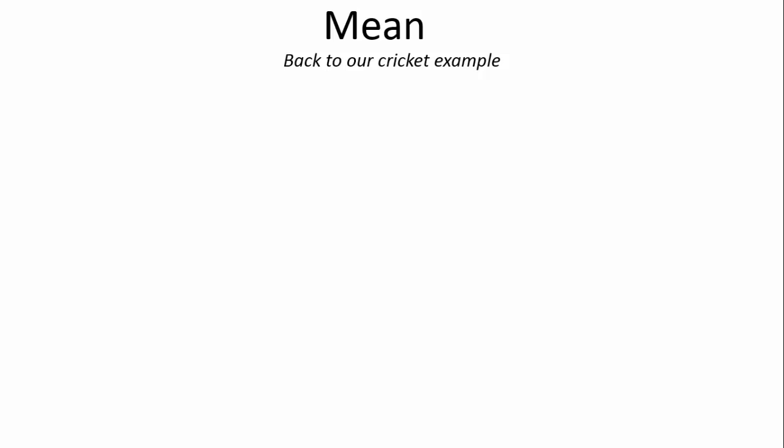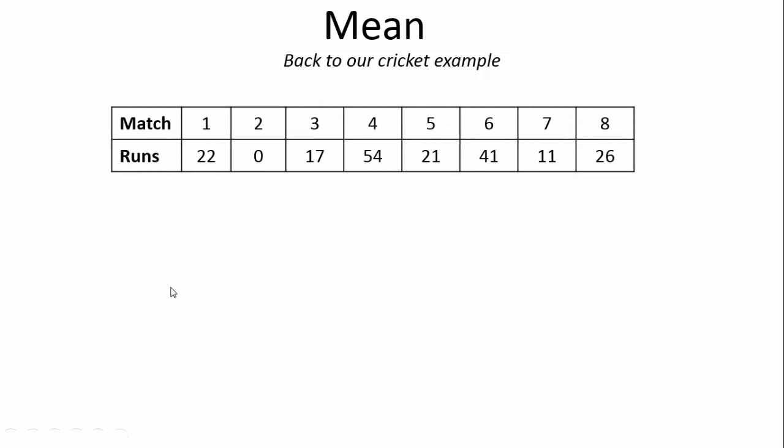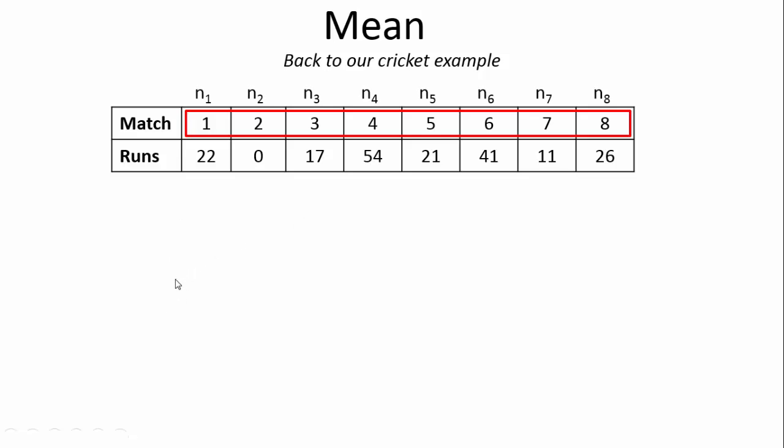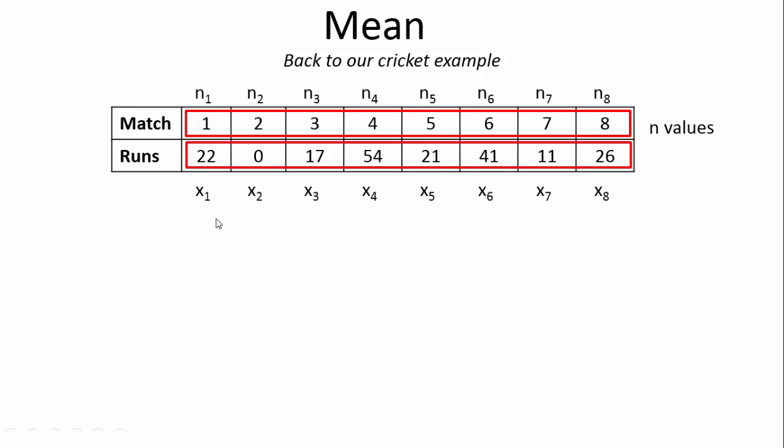Okay, let's go back to our cricket example. So you've got your match, you've got your runs. Now these matches, 1 to 8, these are your N values, from N1 to N8. Now, you might not have done this yet at school, but it's certainly something you're going to be doing in the future, and it's easy and worth learning. Your runs are your X values, X1 to X8.